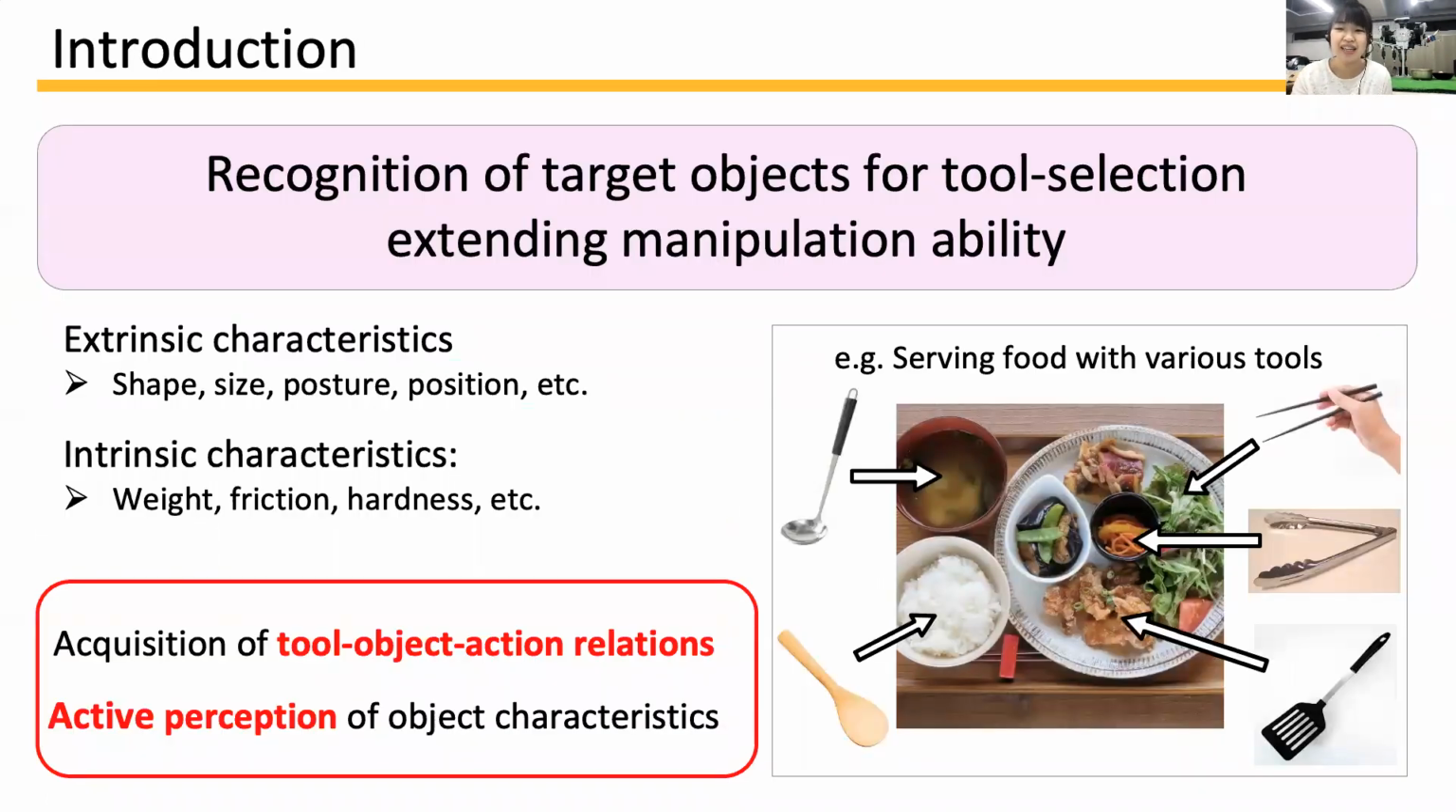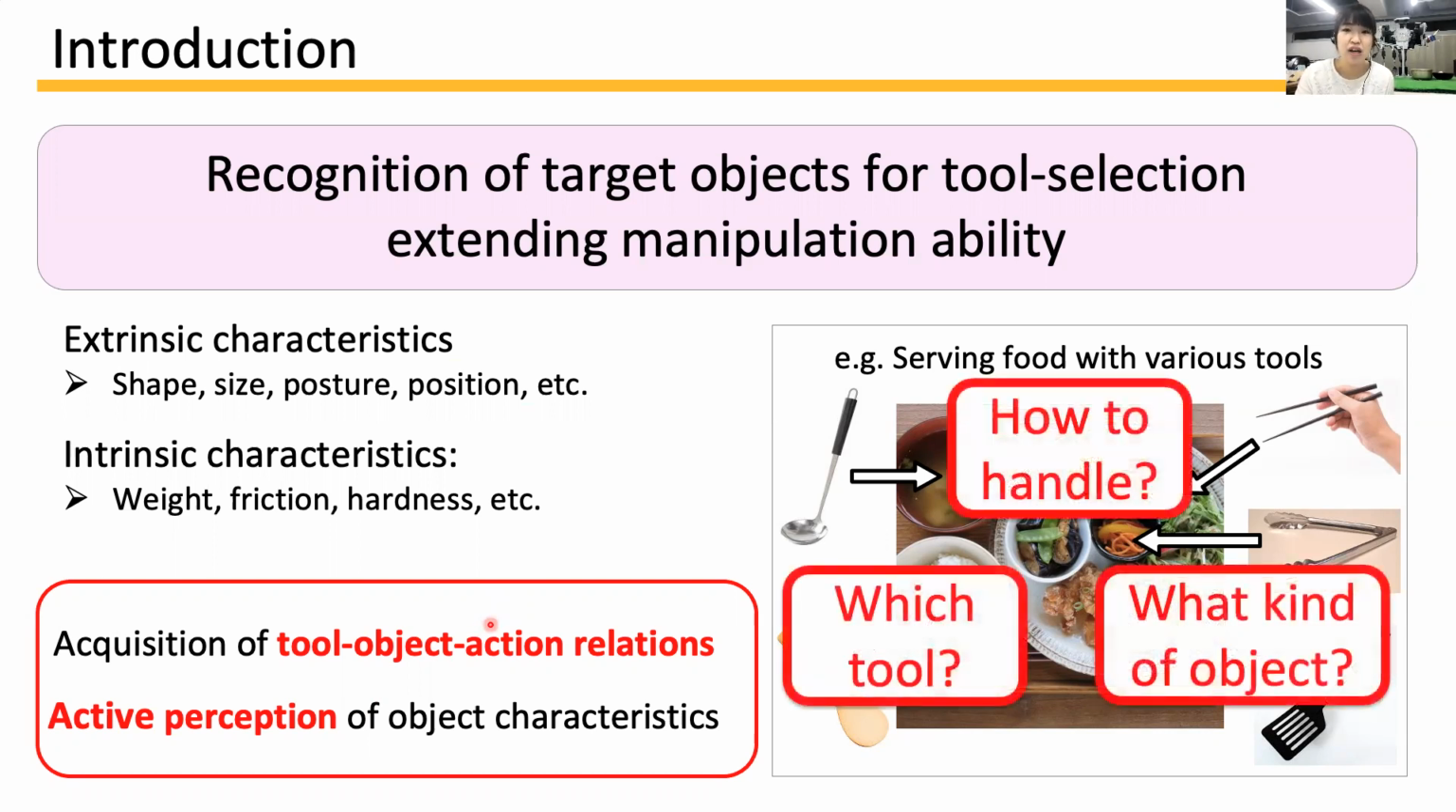We humans usually select and use tools depending on the target. For example, when we serve food, we select a tool and adjust handling depending on the ingredients. To deal with various objects, recognition of the characteristics is critical. Extrinsic characteristics are visible, and intrinsic ones are perceived by proprioceptive and tactile senses. Especially if we cannot recognize intrinsic characteristics, we may fail to move heavy objects, crush soft objects, or slip low friction objects. To allow robots to use tools, we focus on tool-object action relations and active perception.